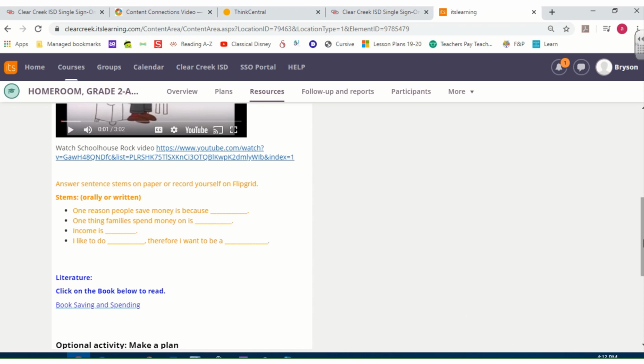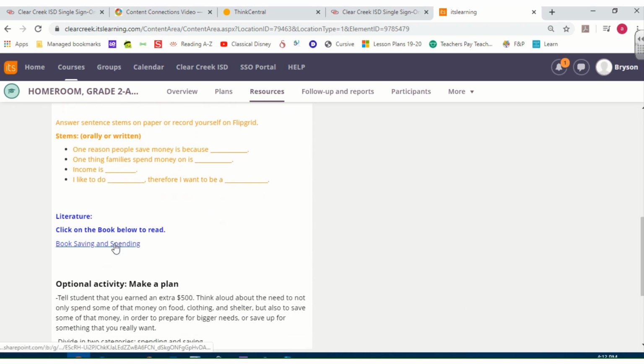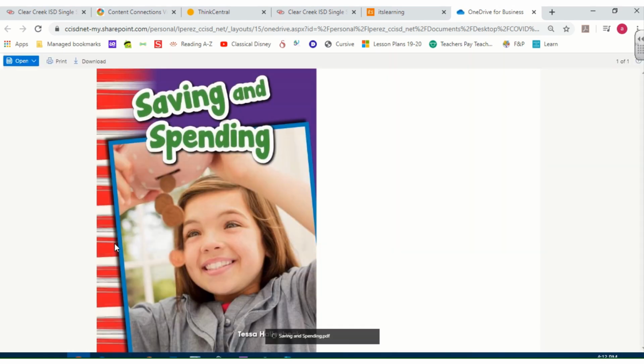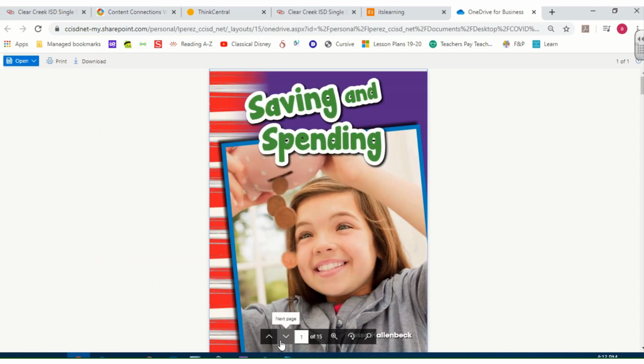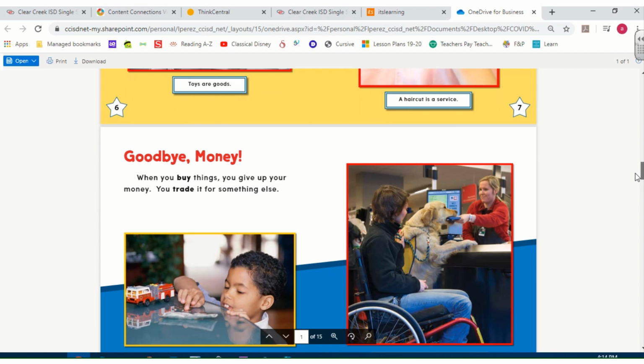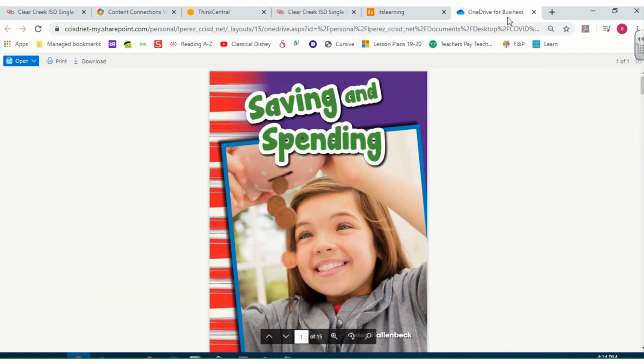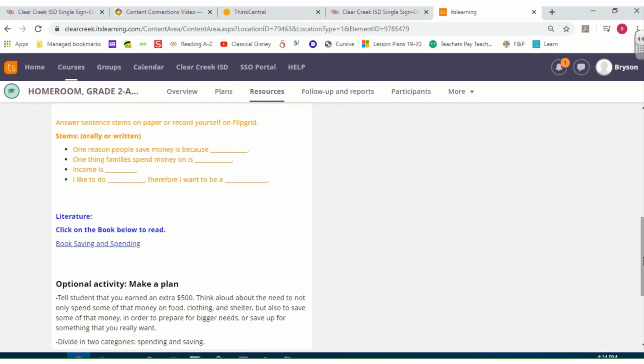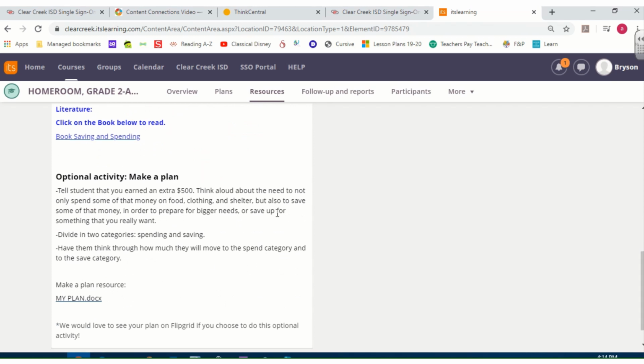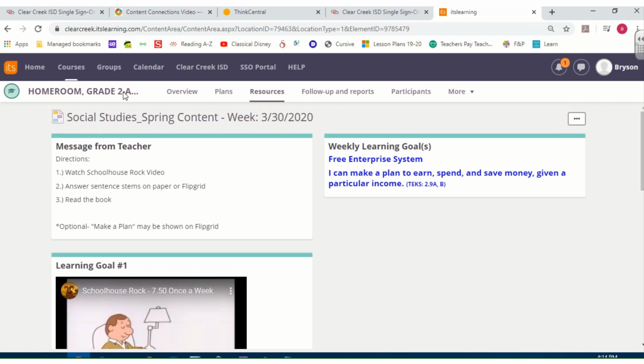And then here, the literature piece, this is going to be a book for you to read. You're going to click on the book. It's going to open up a file for you. And I found that this button at the bottom does not work. It shows the page numbers moving, but it hasn't shown. So you need to go over to the side and you need to scroll on the page. If not, you're not going to be able to get to the book. Okay, and then there's an optional activity down here, make a plan. We would love to see it on Flipgrid if you want to do that optional activity as well.